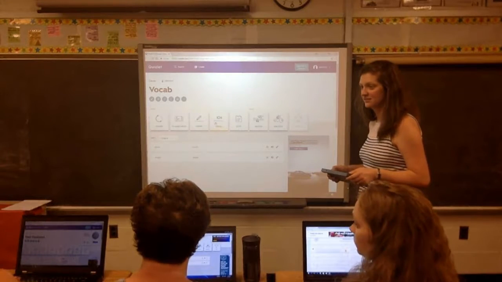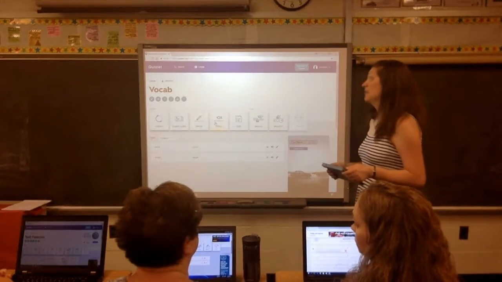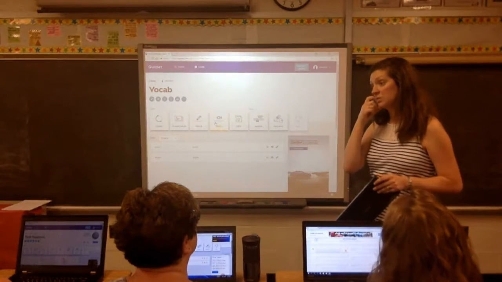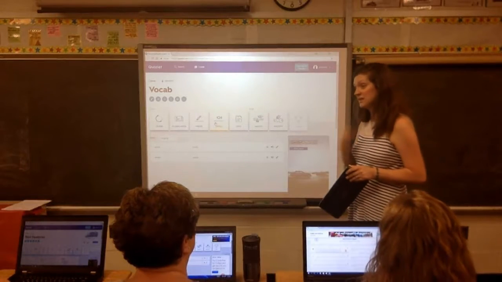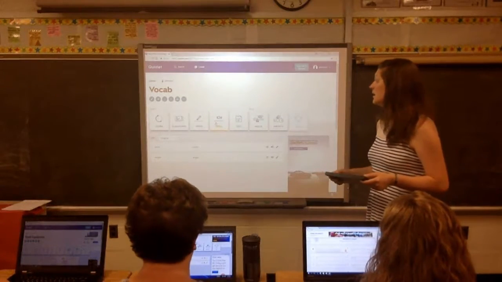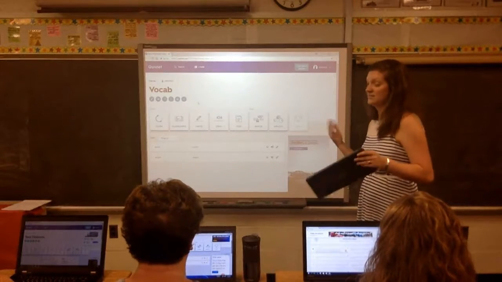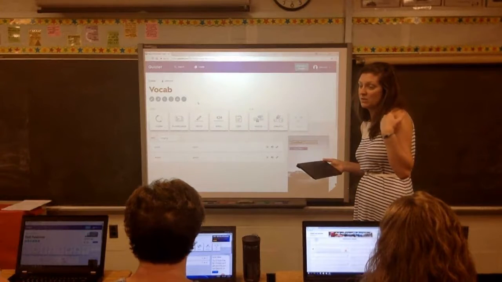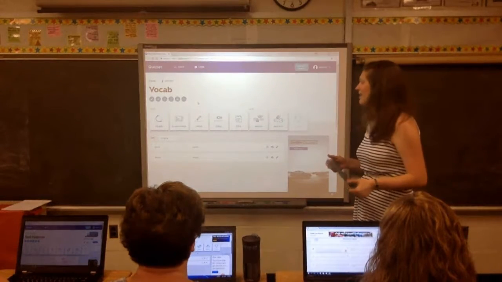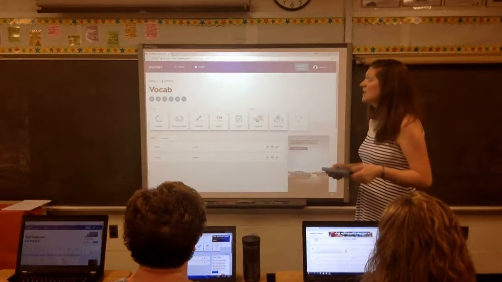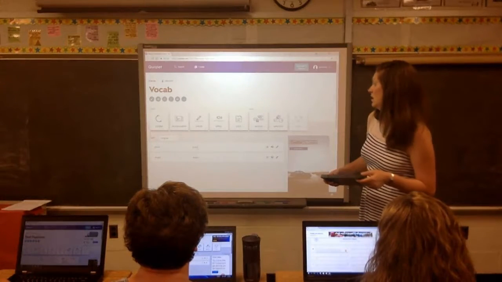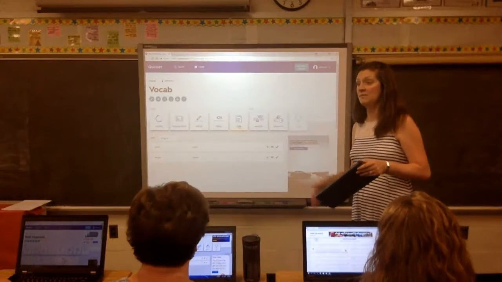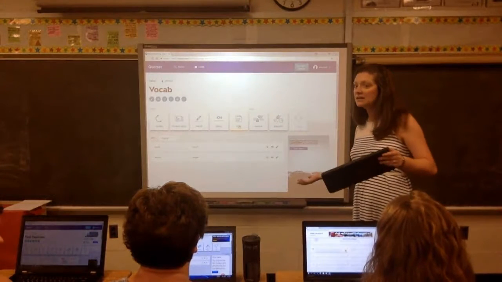Do you think this is something we would probably set up as a center for one of the games for the students? Yeah, absolutely. If you've got it, and I believe it's also available on iPads. You can pull it up that way as well, if you've got the tablet instead of the desktop computers or the laptops. Students could even play it in the car on a long trip. Even if you've got iPads that you can take with you on a short field trip, you could do that. But absolutely a center. This could be an end of the day activity: you've got 10 minutes, don't know what else is left to do, so let's just play a real quick game. Divide them up into teams and do it Jeopardy style even.